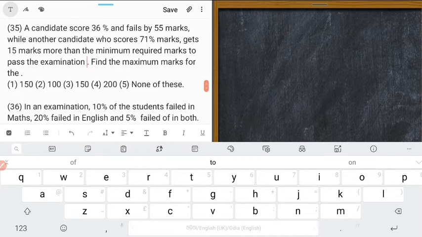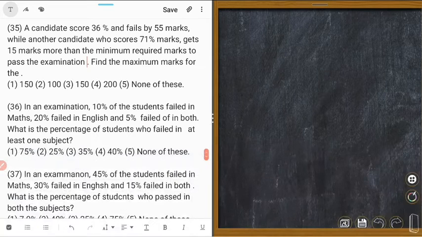Find the maximum marks. Okay, so let's see the same.